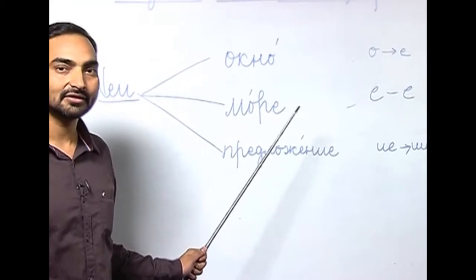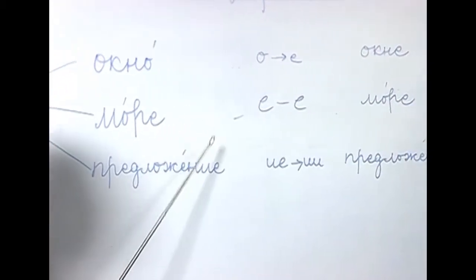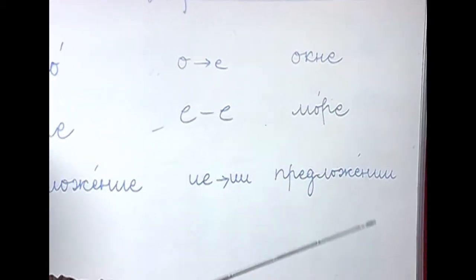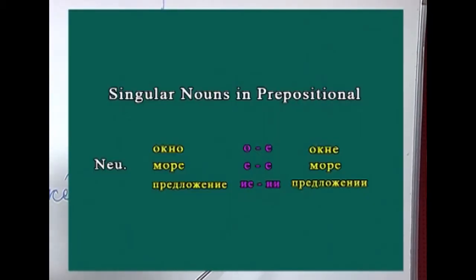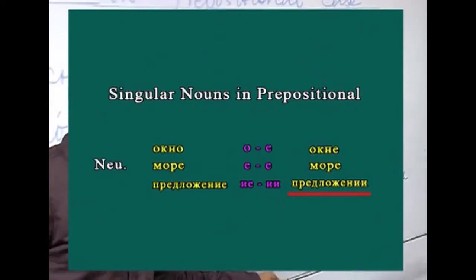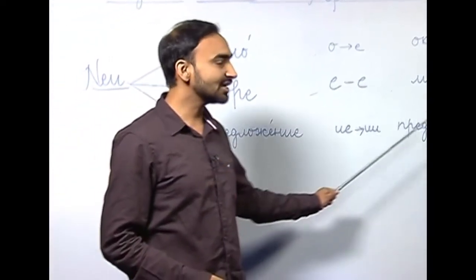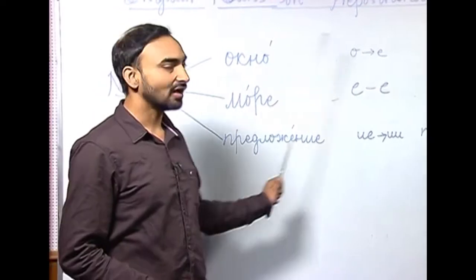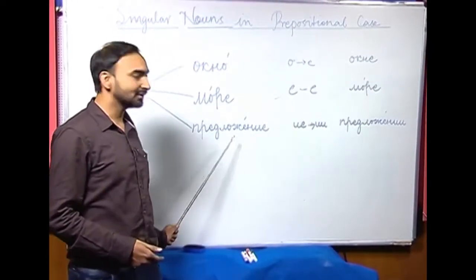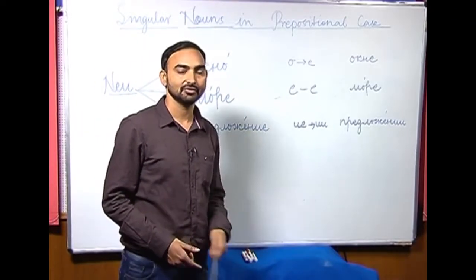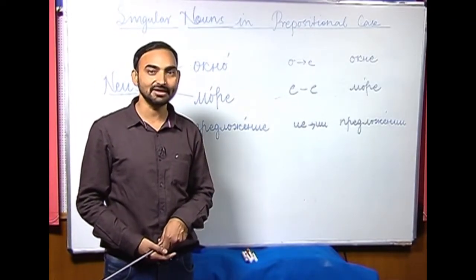How do we change the form of предложение in the prepositional case? Ie has to be replaced with ii, like we did with iya ending in the feminine gender nouns. So, предложение, предложении. Akno, akne; more, more, no change; and предложение, предложении. So, that is all about how nouns decline in the prepositional case.